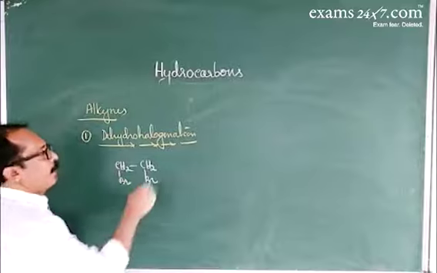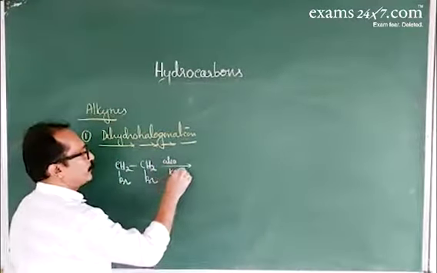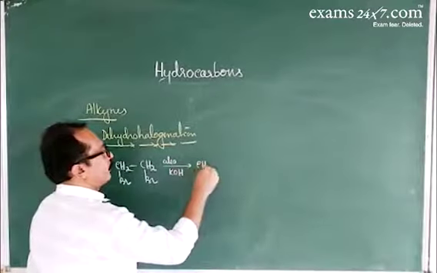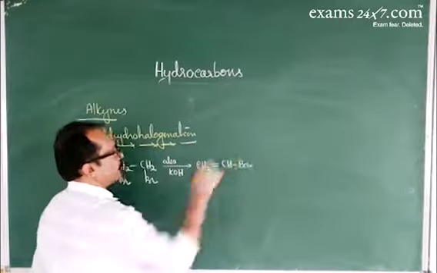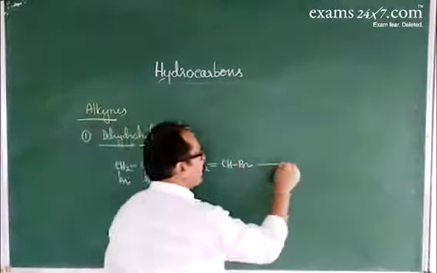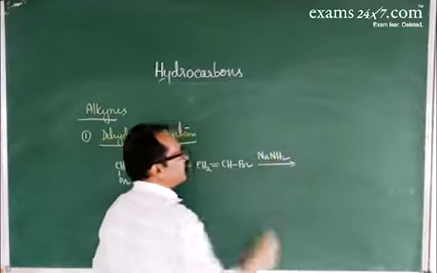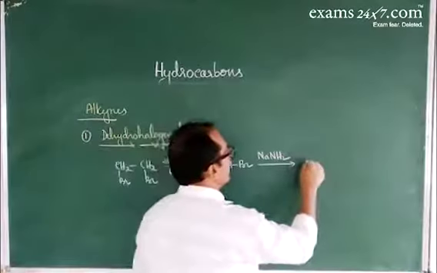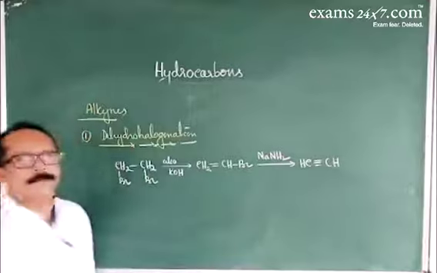On heating with alcoholic potash, first it gives CH2=CHBr, a double bonded compound. This double bonded compound, on further heating with sodamide, NaNH2, or sodium in liquid ammonia, undergoes a dehydrohalogenation reaction to give the alkyne, that is ethyne.